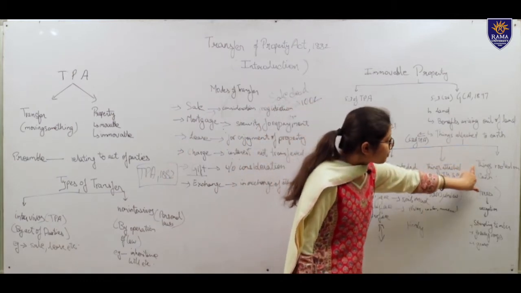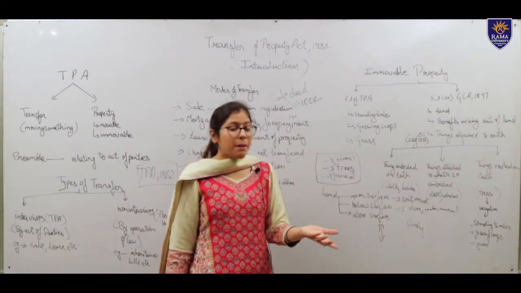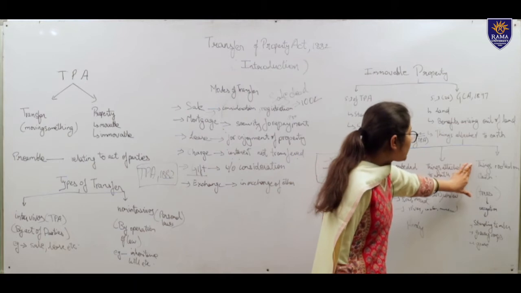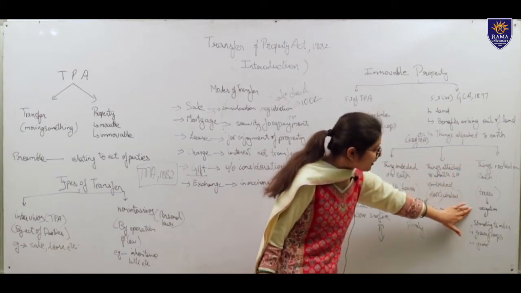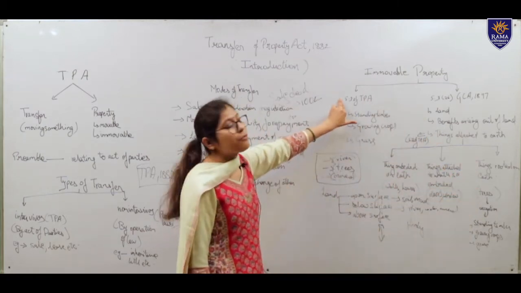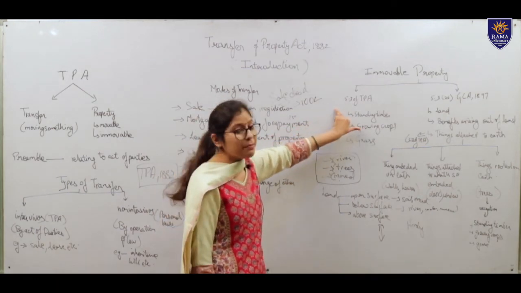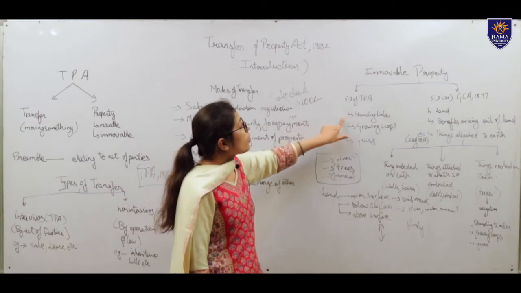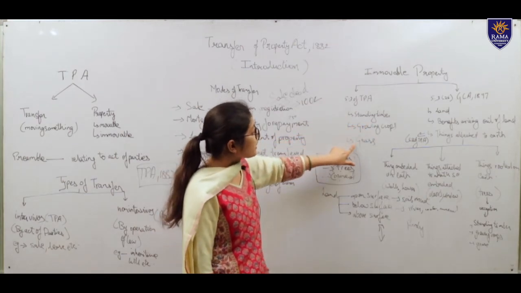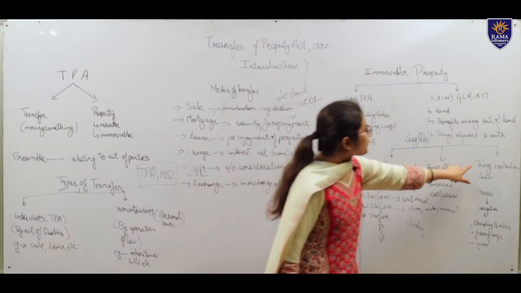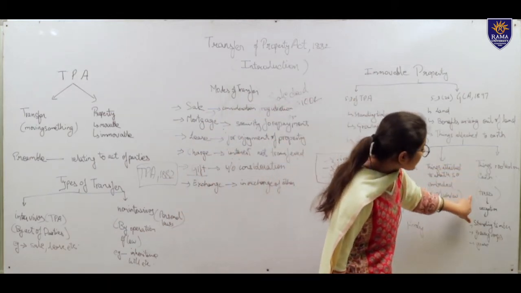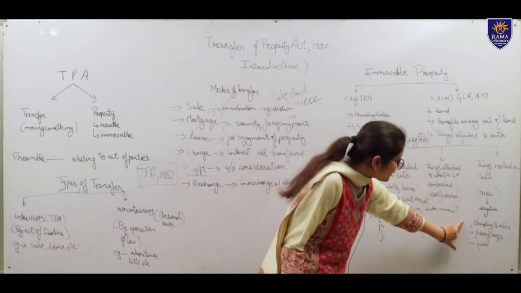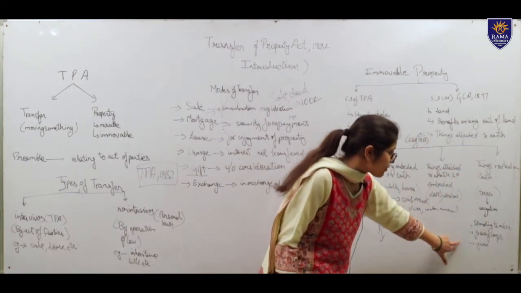What are things rooted in the earth? An example is trees. But not all trees are things rooted in the earth. The exception comes under section 3 of the Transfer of Property Act, as section 3 defines immovable property as not including standing timber, growing crops and grass. So things rooted in the earth would include trees. The exceptions would be standing timber, growing crops and grass.